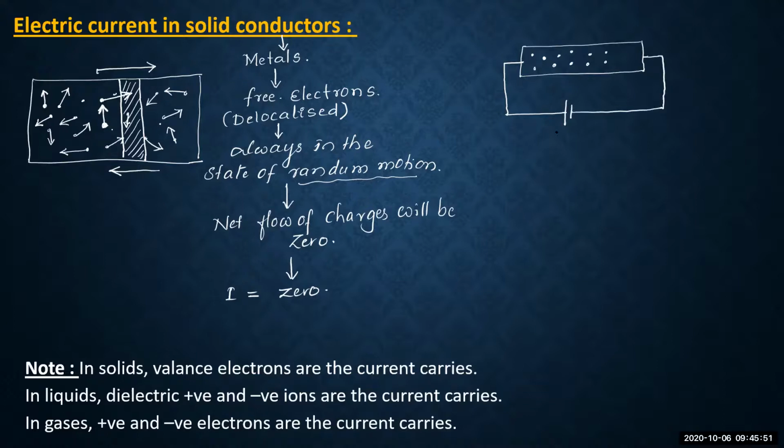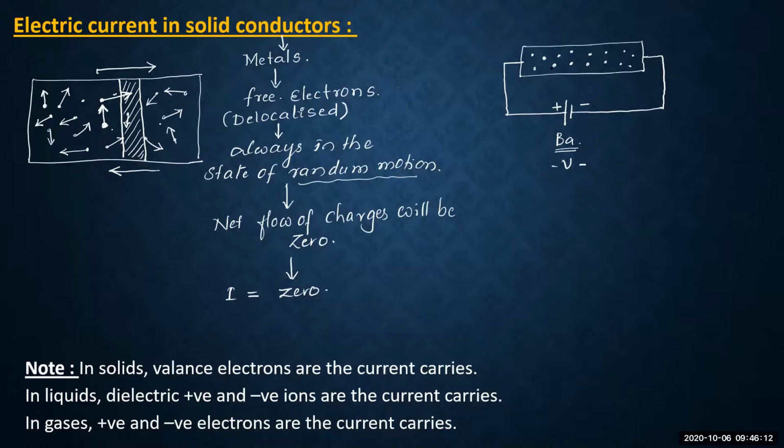Okay, so when we connect an EMF or a battery of a particular voltage, if we connect the positive and negative terminals of the battery, then what happens? The electrons start to flow in one particular direction.